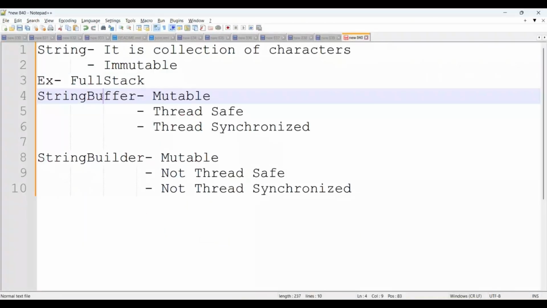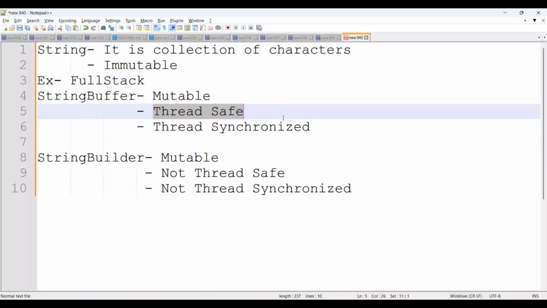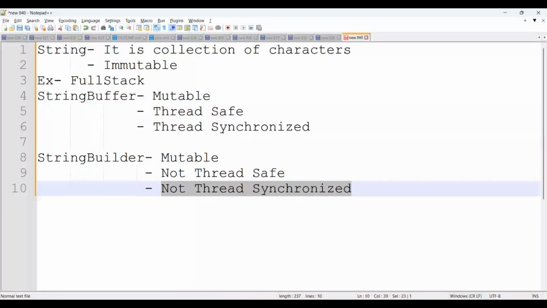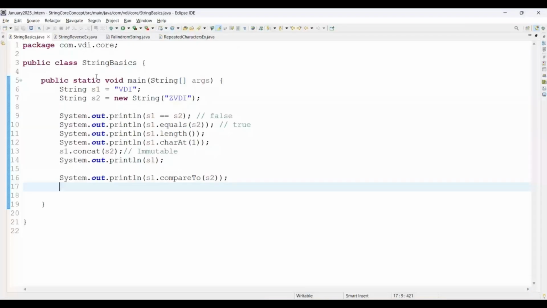But if we check StringBuffer and StringBuilder, both are mutable classes. It means we are able to modify them. StringBuffer is thread safe and thread synchronized, whereas StringBuilder is not thread safe and not thread synchronized. Now coming to the next, in the first program, we checked == and .equals. == will check the actual address, and .equals will check the actual value, the actual content. That's why for the first one we got false, and for the second printing statement we got true.